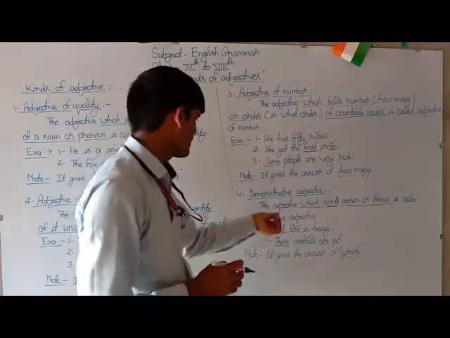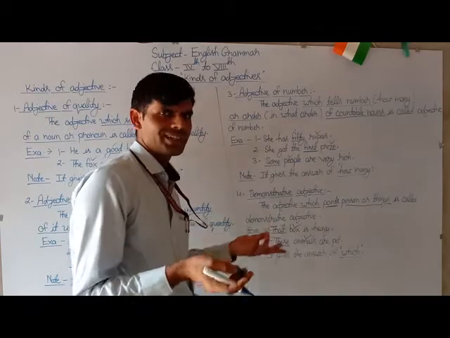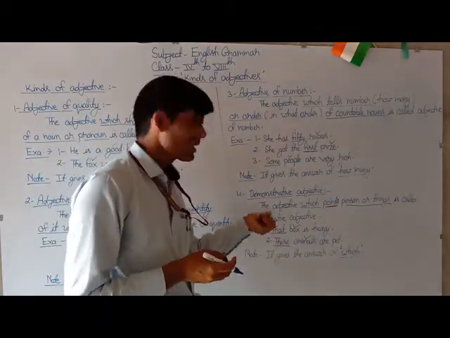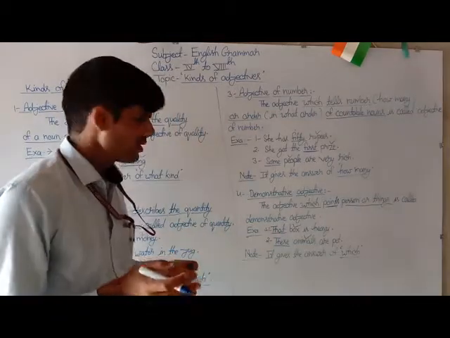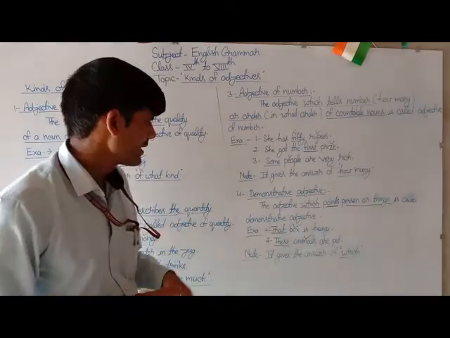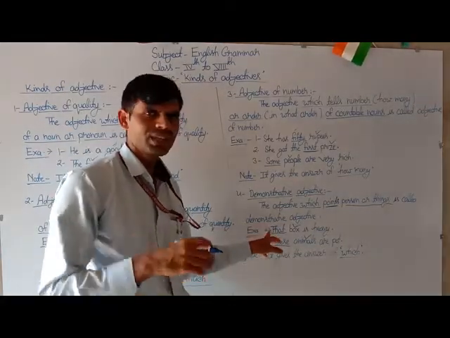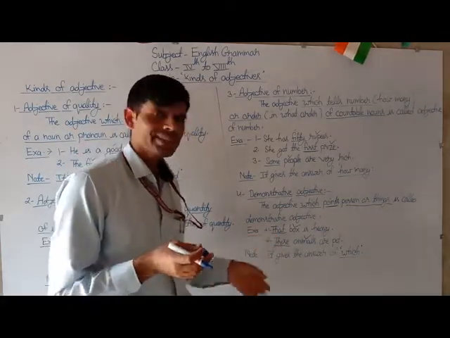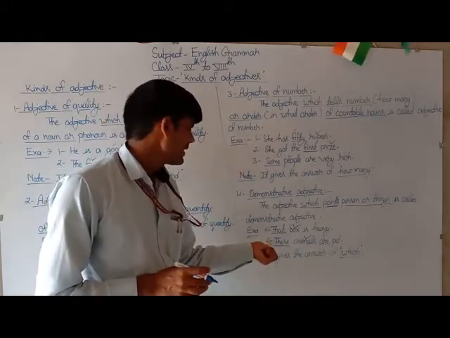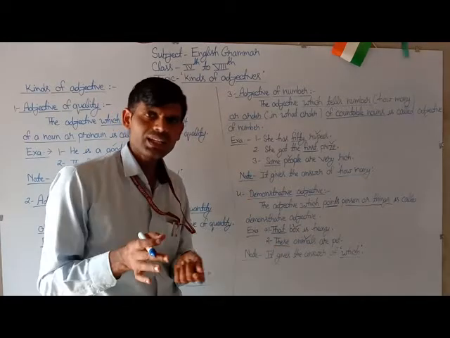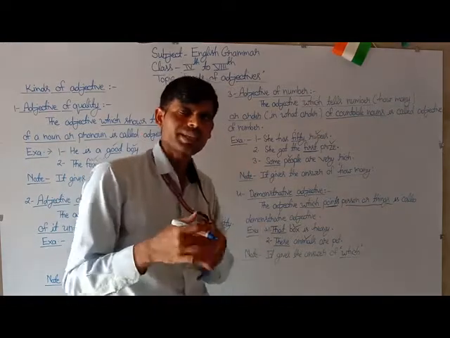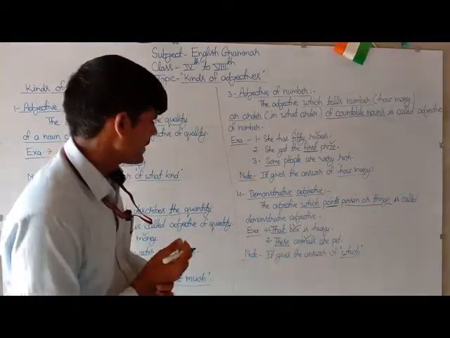Therefore, there are some demonstrative adjectives such as these, those, this, that. This and that are used for singular things, and these and those are used for plural things. That is used for singular things which are far from us, and this is used for singular things which are near to us. These is used for plural things which are near to us, and those is used for plural things which are far from us.